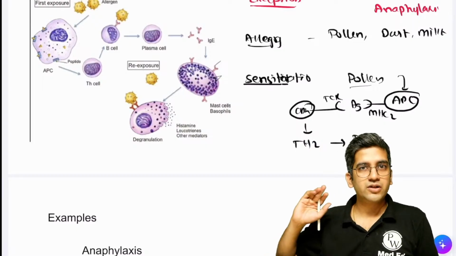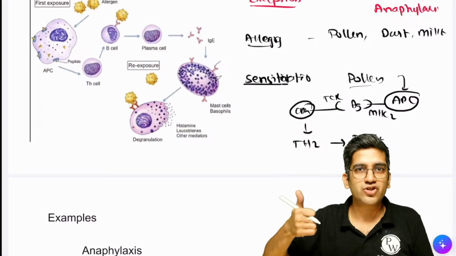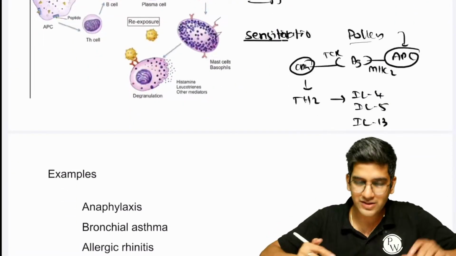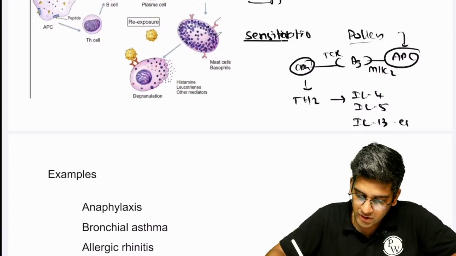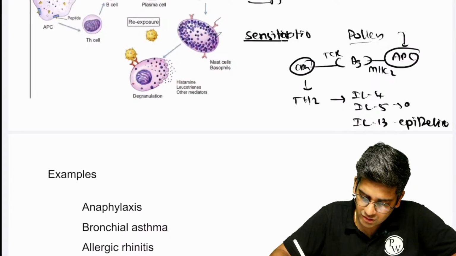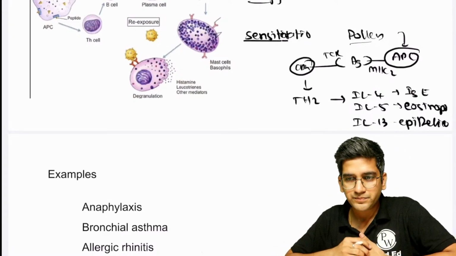If you know all the interleukins, write everything. At least name them. One helps in production of IgE. One attracts the eosinophil. One causes epithelial damage. Epithelium is the longest term, right? So this causes epithelial damage, it attracts eosinophils, and this helps in the production of immunoglobulin E, right?